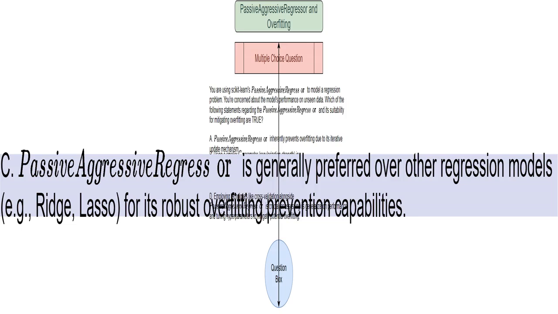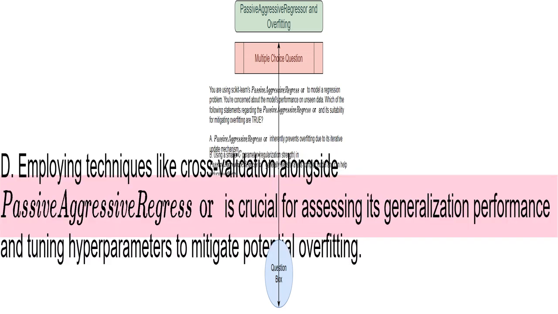This is false. While PassiveAggressiveRegressor can be effective, it is not universally superior to other regression models like Ridge and Lasso for preventing overfitting. The best model depends on the specific data. This statement is absolutely true. Cross-validation is a powerful method for evaluating a model's performance on unseen data and helps tune the model's parameters, like "C", to reduce overfitting. It's a must-do for any machine learning model.